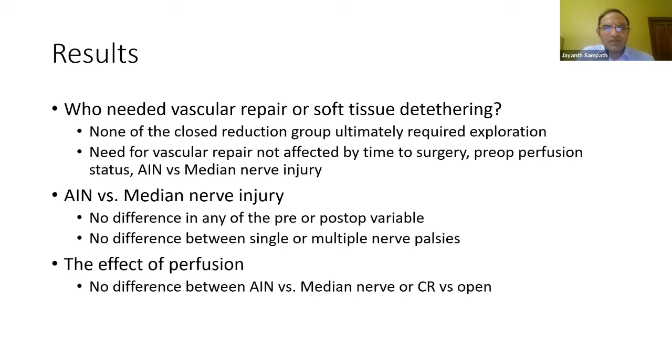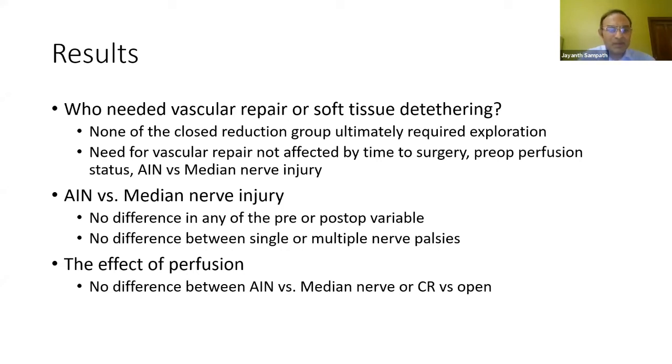So none of the closed reduction group ultimately ended up requiring exploration of the artery. So the need for vascular repair was not affected by any of the factors they looked at. There was no difference between whether you had a single nerve palsy, multiple nerve palsy, whether you had anterior interosseous or median.